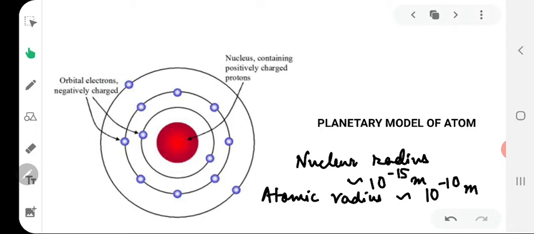Now, Rutherford's model of atom is similar to that of the solar system. In the solar system, the different planets are revolving around the sun. In the same manner, in an atom, the electrons, which can be compared to planets, are revolving around the nucleus, which is comparable to the sun. So this model is called the planetary model of atom.